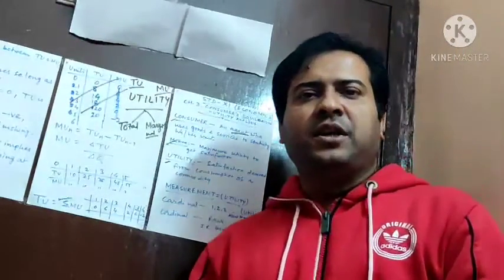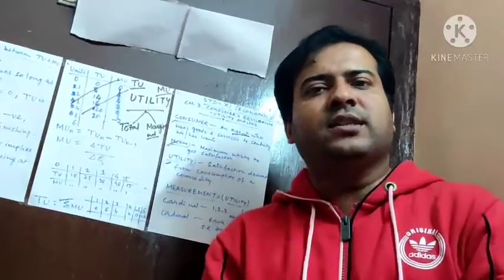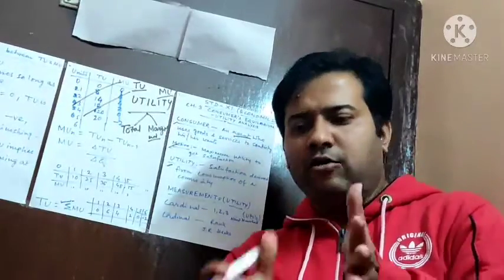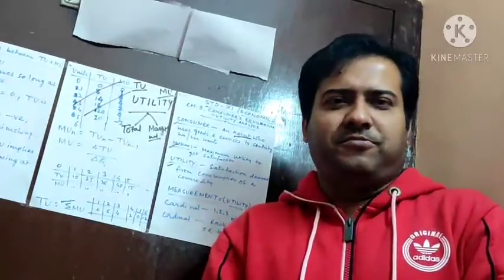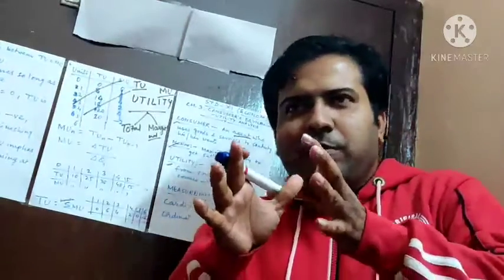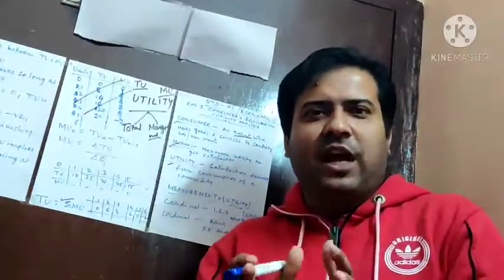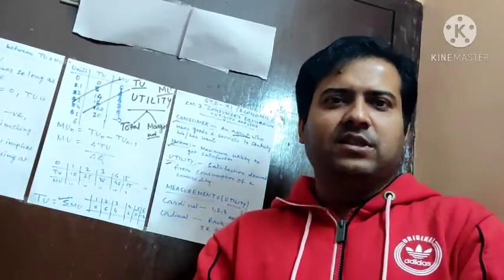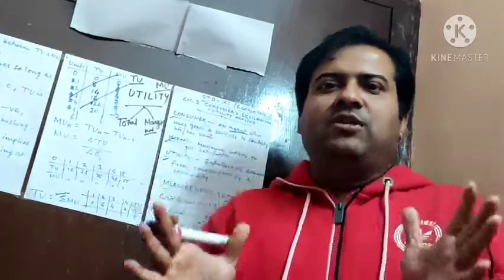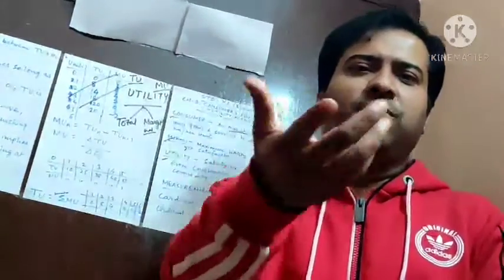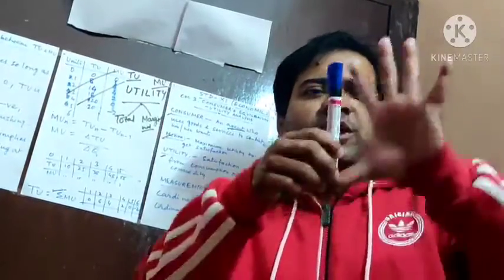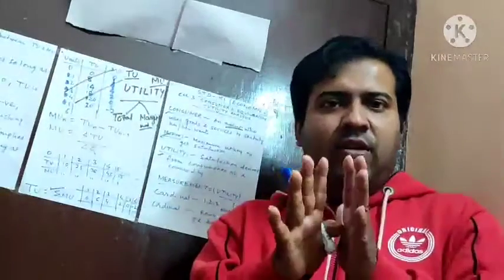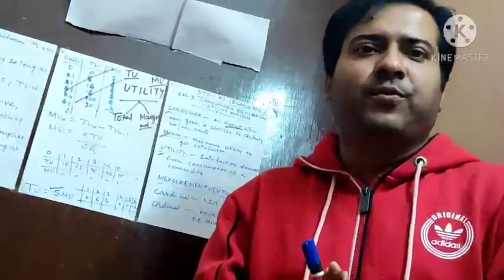According to Alfred Marshall, utility also has a value, and it can be expressed in numbers, that is, how much utility a person has got, though it will be totally imaginary. Every one of us knows that we cannot say how satisfied we are. Can anyone say what the value of our satisfaction is? If someone tomorrow gives you an iPhone, I cannot measure your satisfaction. But Marshall said that somehow we can assume the satisfaction level.